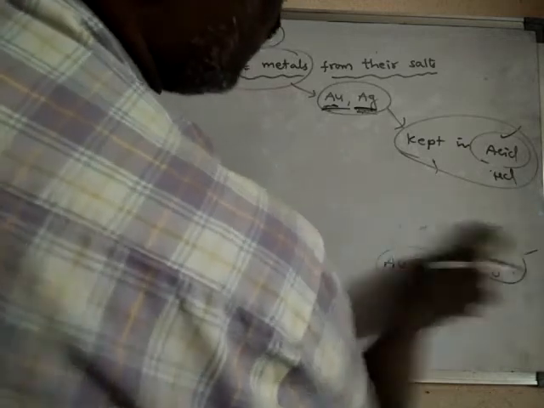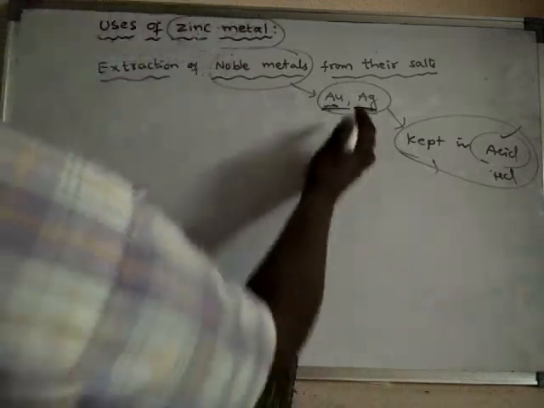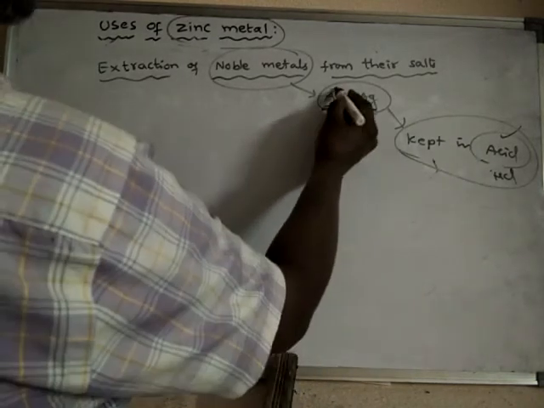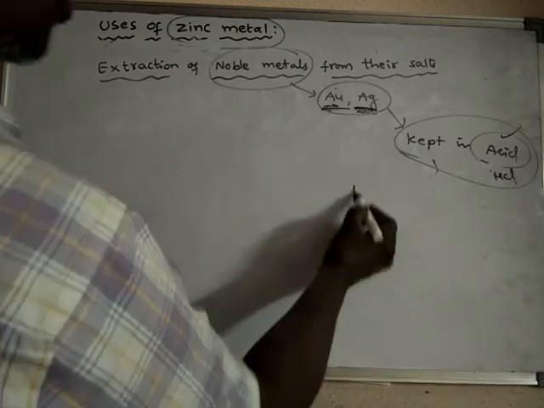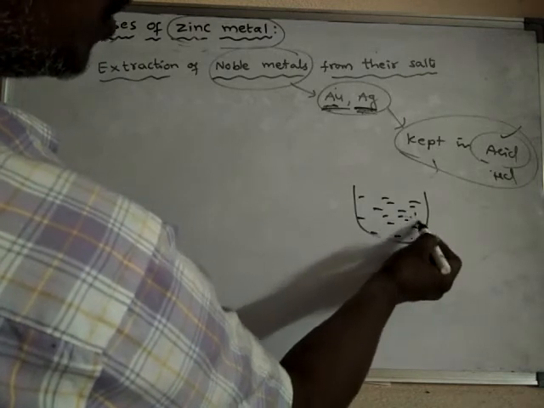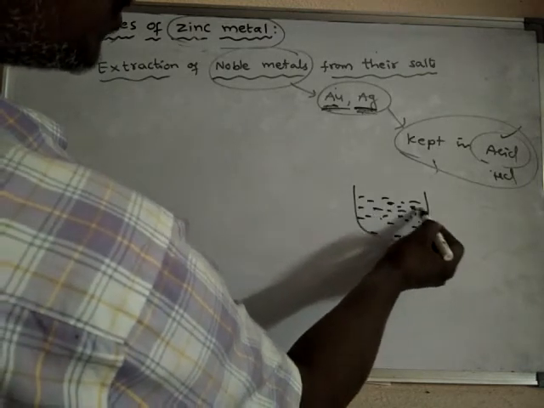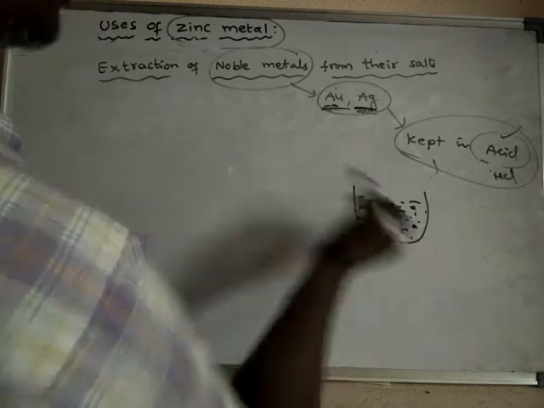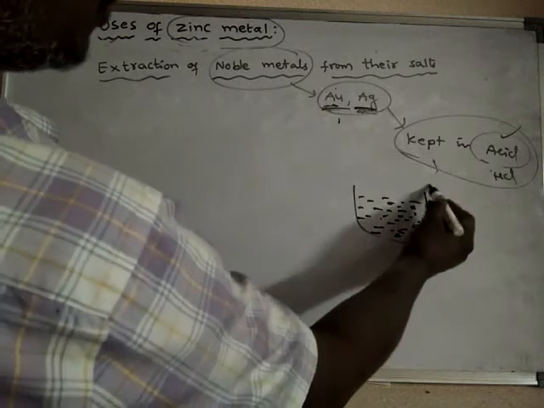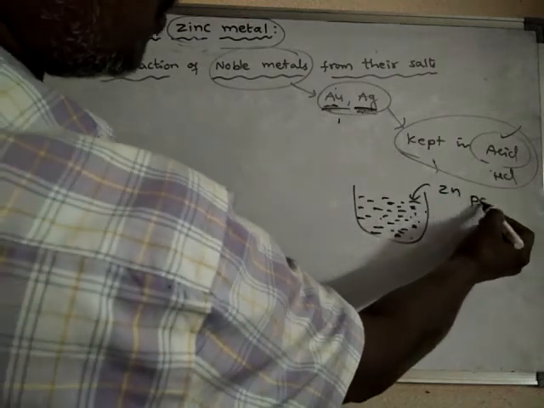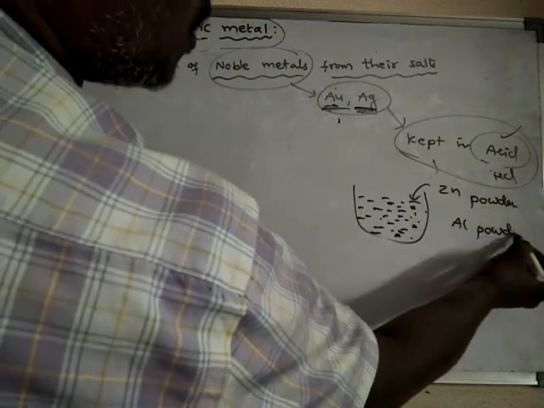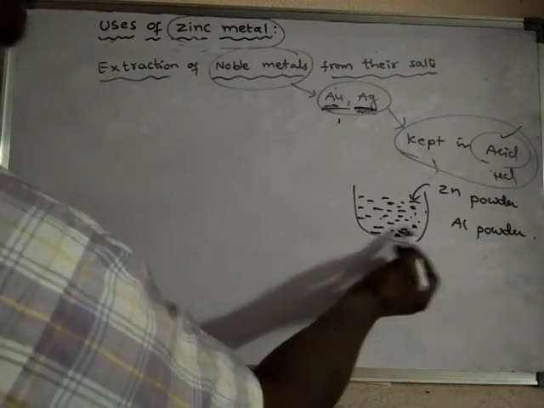So now the gold and silver that is present is converted into salts, and those salts are dissolved in the acid. So now gold or silver can be recovered. This is the acid in which gold or silver has formed salts, and those salts are dissolved in the acid. If you want to recover the gold or silver, we have to add what? Zinc powder. When zinc powder or aluminum powder is added to